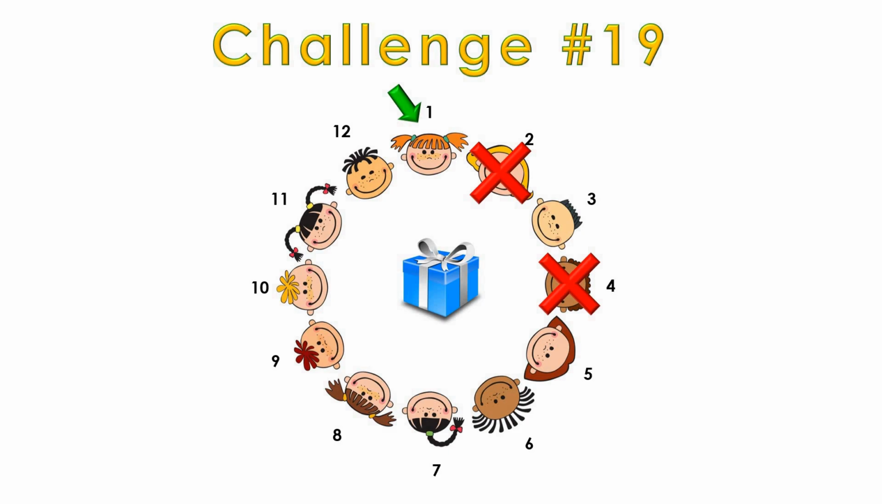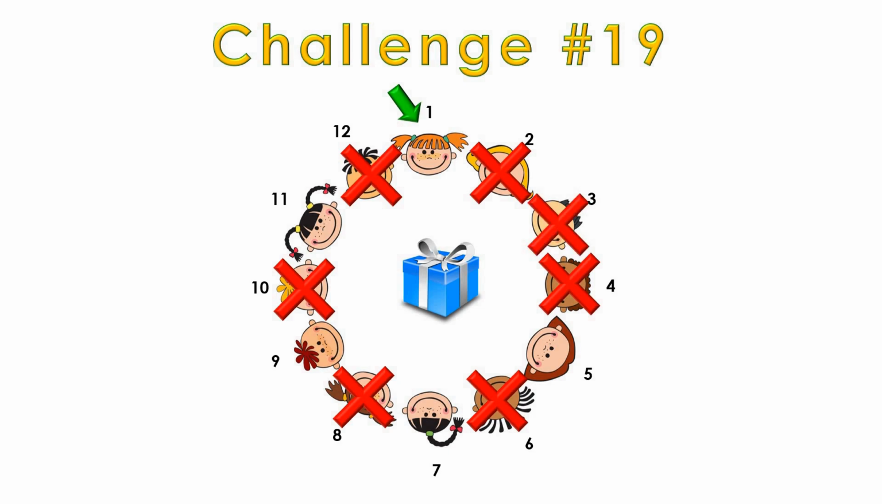Now let's carry on with our example here, and we can see that child number 5 will eliminate number 6, then number 8, number 10, and number 12, and we are back to child number 1. Now, child number 1 will eliminate the next person who hasn't yet been eliminated, namely child number 3.